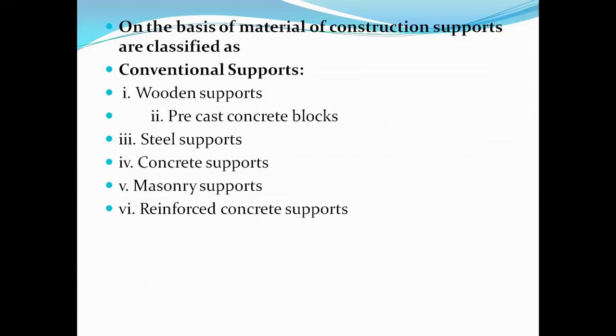Under conventional supports, the first one is wooden supports, then precast concrete blocks, steel supports, concrete supports, masonry supports, nothing but the masonry work, and reinforced concrete (RCC) supports. So these are the different categories of supports based on the material we'll be using to provide support at a particular location in a mine.